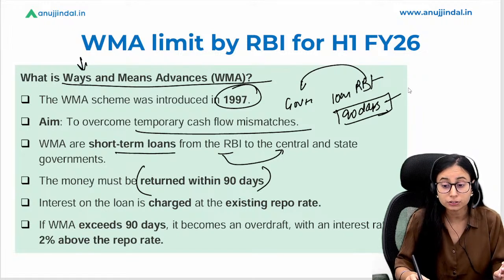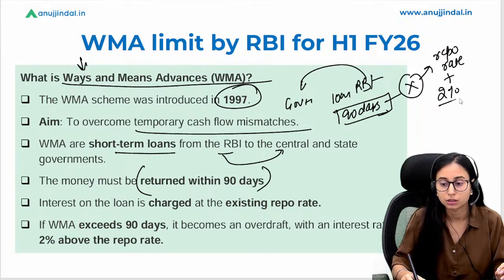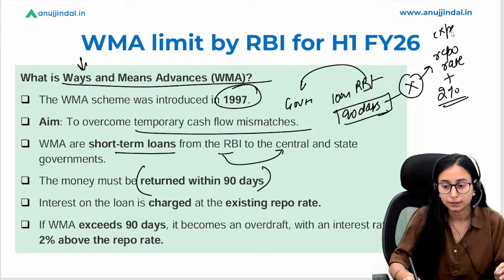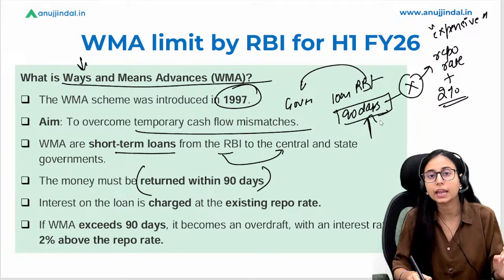In case it is not returned in the 90 days, then interest rate that will be charged in such case would be repo rate plus 2%. So that would be an expensive deal for the government, and this is the reason that they are being asked to return the money in 90 days.